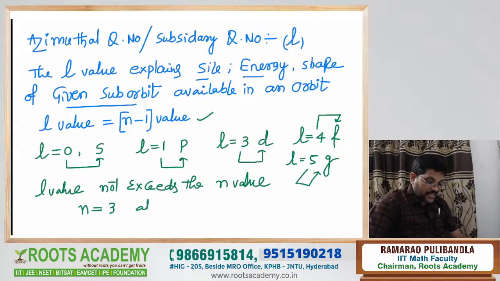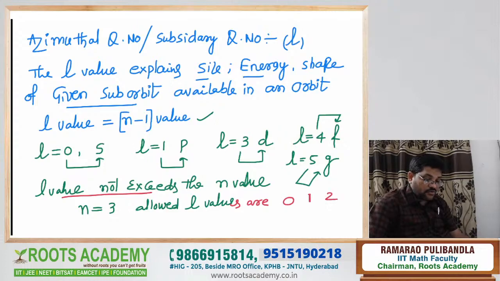So what are the allowed L values? The point is very important: L value does not exceed the n value. That means n is equal to 3. Allowed L values are what? 0 is allowed, 1 is allowed, 2 is allowed, but 3 is not allowed.